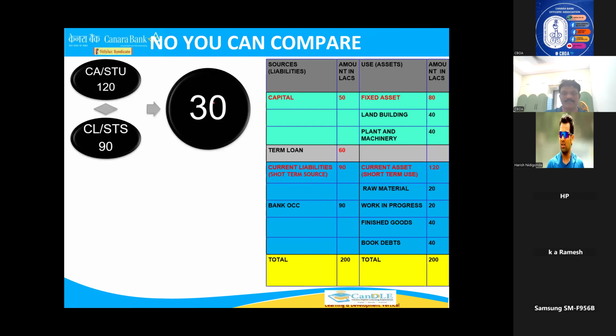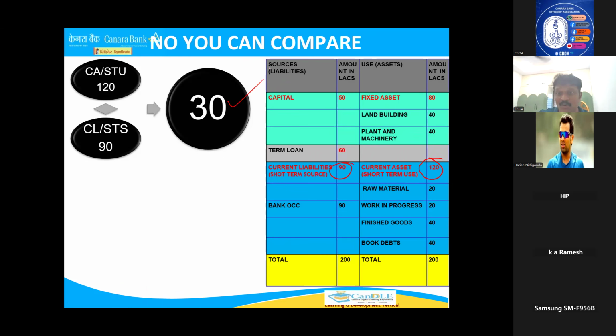Okay. Now you can compare the same example. See, this is the balance sheet of a businessman. Current assets minus current liabilities. What is the current asset? 120. What is the current liability? 90. What is the NWC? 30 lakhs. This is a direct formula everybody knows.